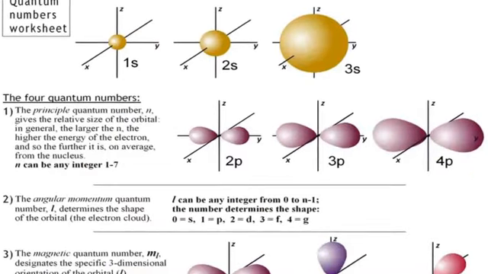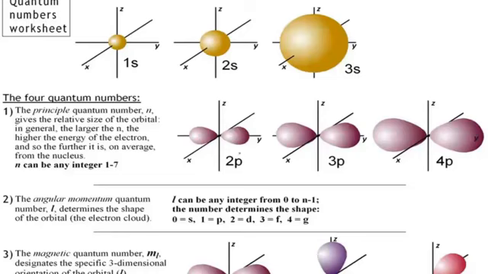One very, very important thing, we need to lay a misconception to rest, and that is that the principal quantum number, also called the principal energy number, represents the actual energy of the electron. That is only true in hydrogen. In every other element, that is not true.